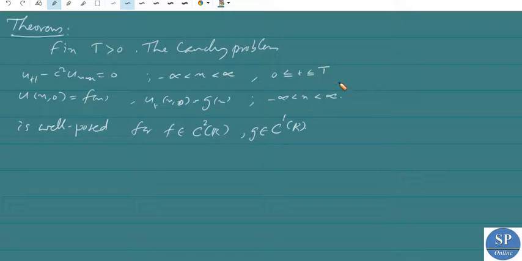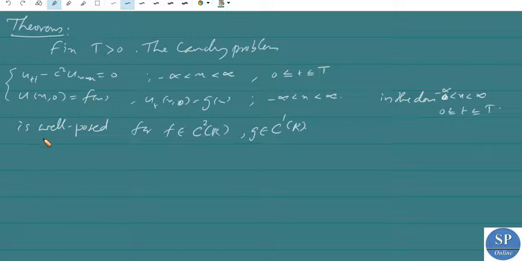That is, in the domain minus infinity less than x less than infinity and 0 less than or equal to t less than or equal to capital T. So if we fix capital T which is positive, for this domain, this Cauchy problem is well posed for f belongs to C2(R) and g belongs to C1(R).